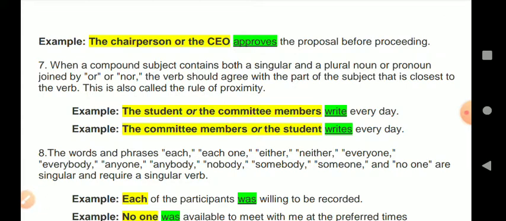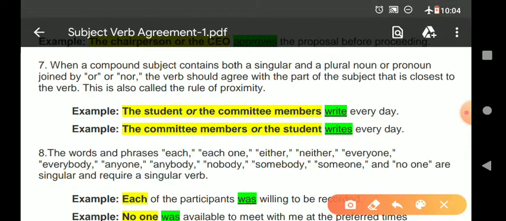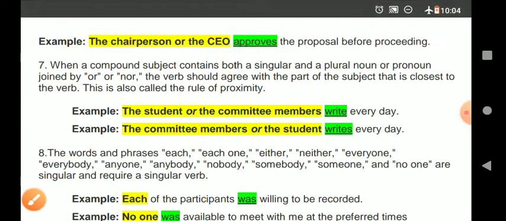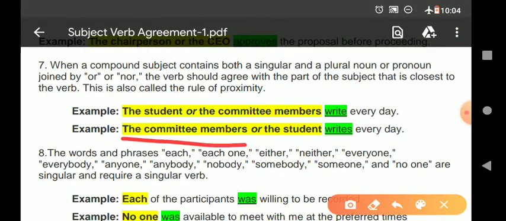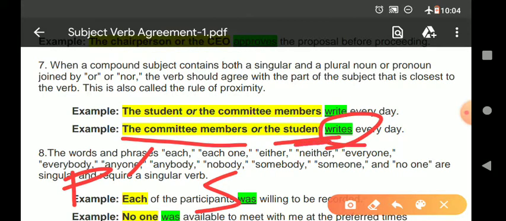Again I am repeating, if in any sentence two or more singular nouns and plural nouns are given, one is singular one is plural, then verb should agree with the nearer subject. यहाँ verb किसके साथ एग्री करेगा? जो सब्जेक्ट उसके पास हो. Another example, you are seeing the committee members. Now this is plural subject, student is singular subject, so verb should agree with the student. Verb is also, you are seeing, is singular.